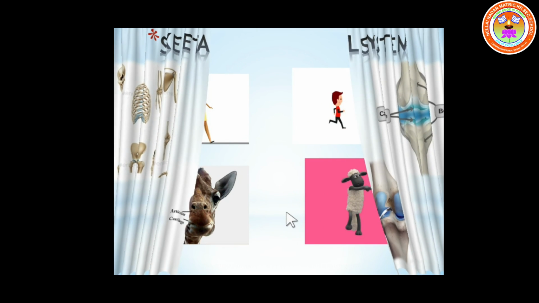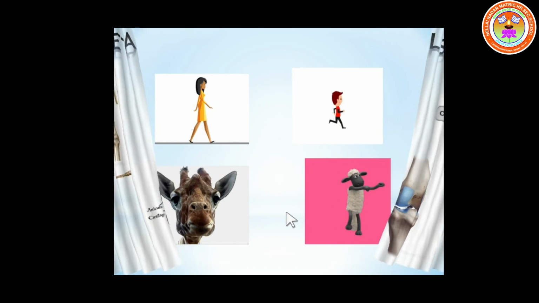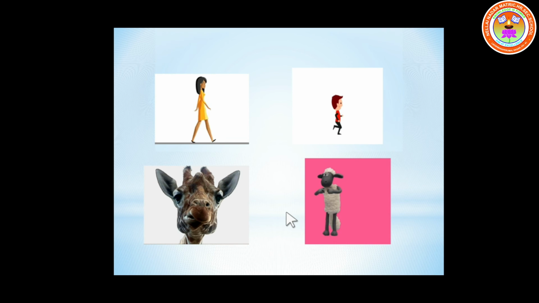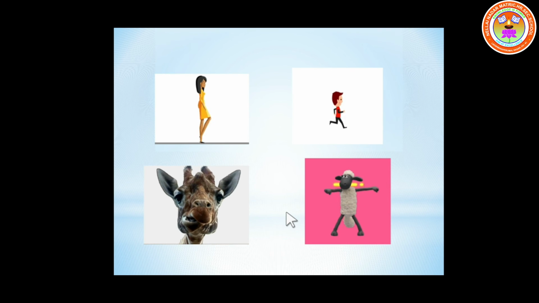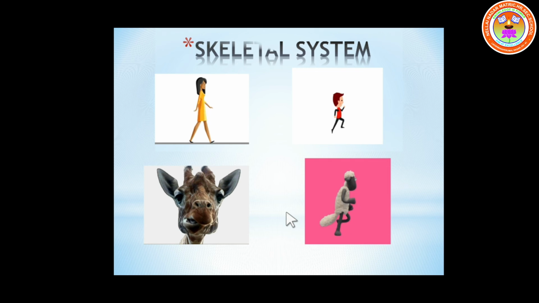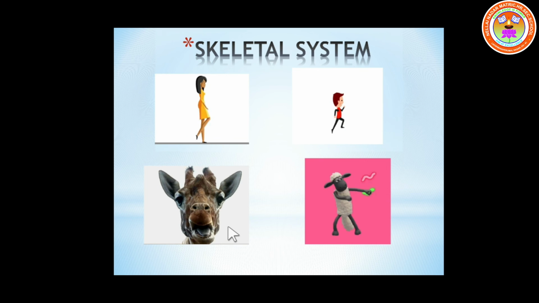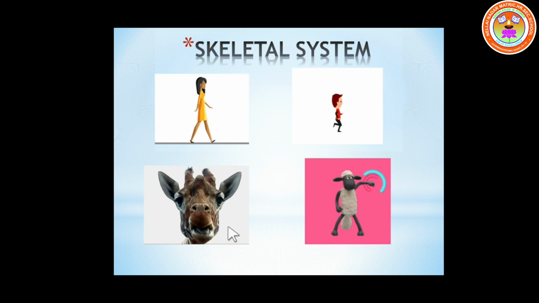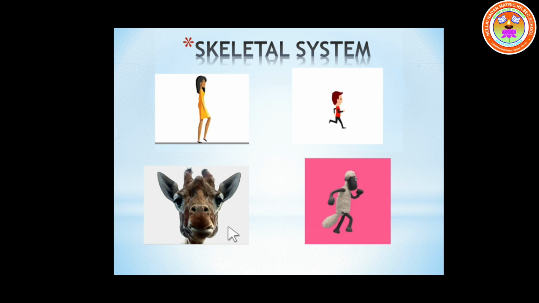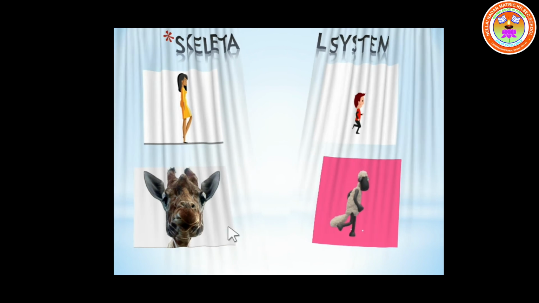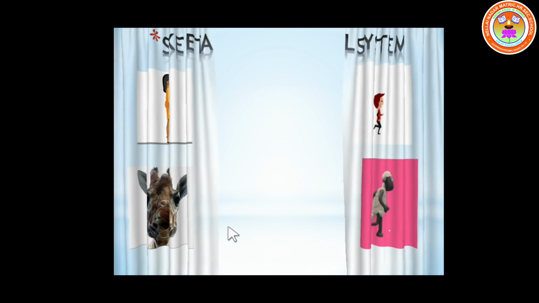And what are the functions of the bones? Bones along with muscles help in movements, such as walking, running, chewing, dancing. So bones along with muscles help in different types of movements in the body. Is it okay, children?